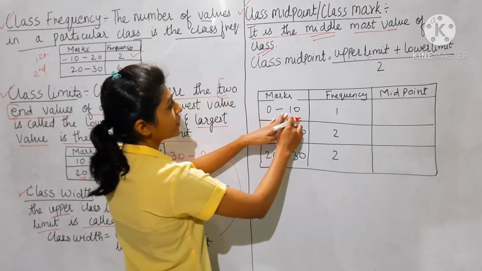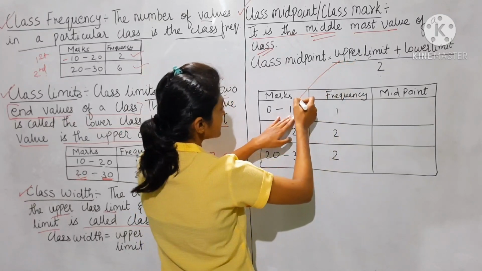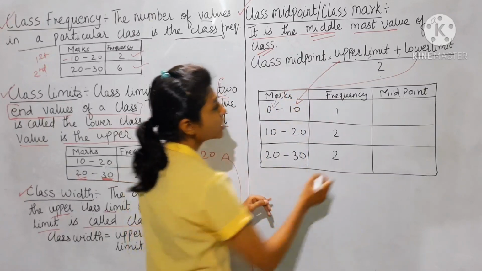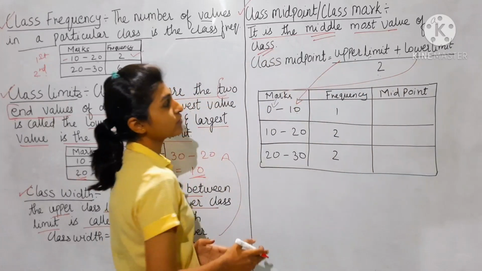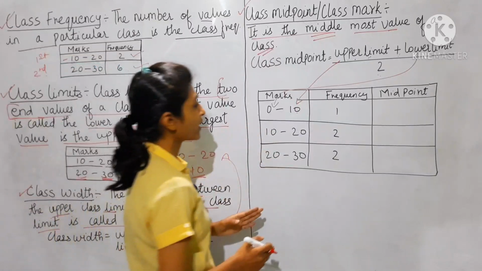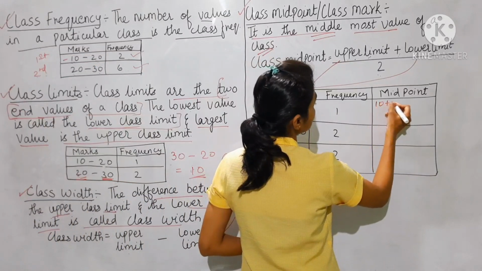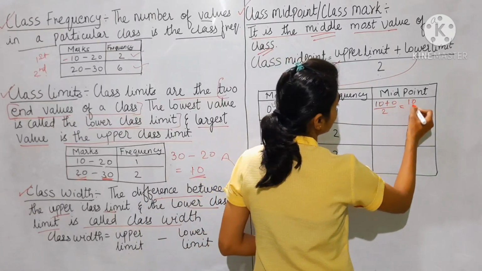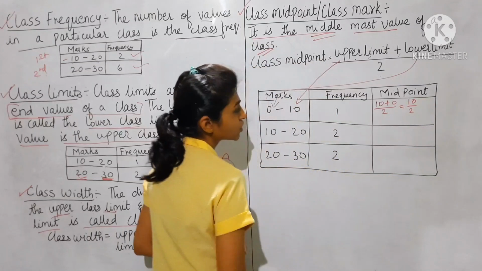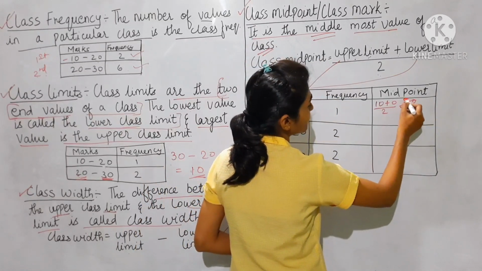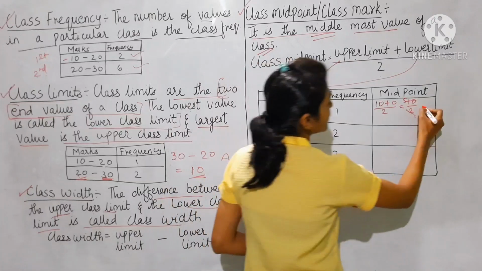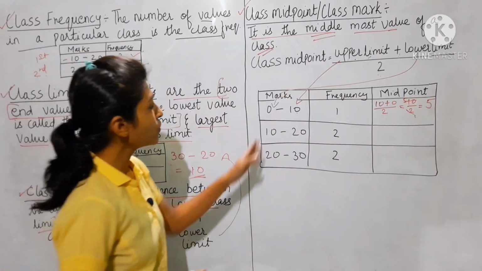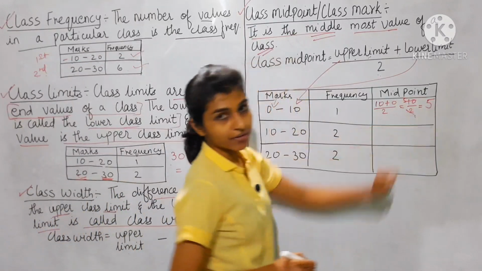The upper limit is 10 and the lower limit is 0. Putting the values in the formula, upper limit plus lower limit divided by 2, we get 10 plus 0 divided by 2, which is 5. So the mid value of 0 to 10 is 5.